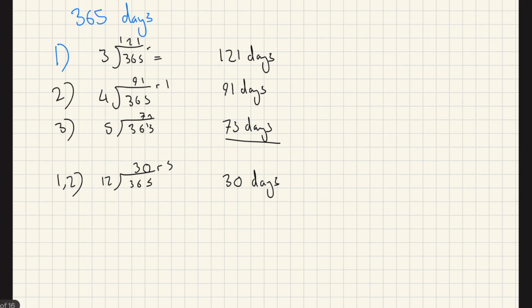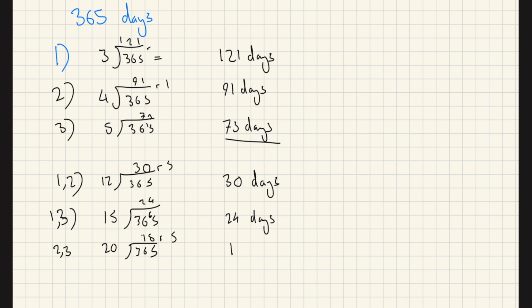All right, and then 1 and 3 is going to be every 15 days. So we're going to find how many times 15 goes into 365. It's going to go in 24 times, remainder 5. So 24 days. And then we have to do 2 and 3, which is going to be every 20 days. 365 divided by 20 is 18, remainder 5. So it's going to be 18 days.